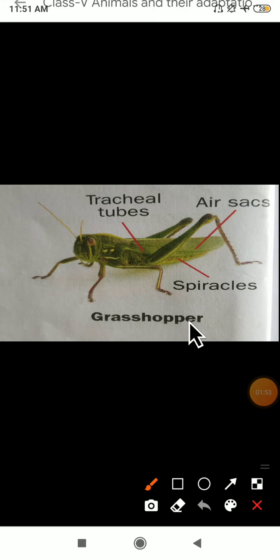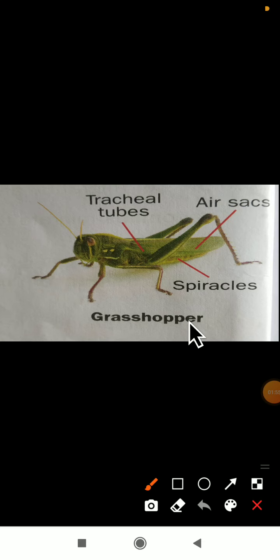These are the small, special openings present on the body. With the help of these openings, it takes in oxygen, and with the help of the tracheal tubes, it is passed throughout the body.